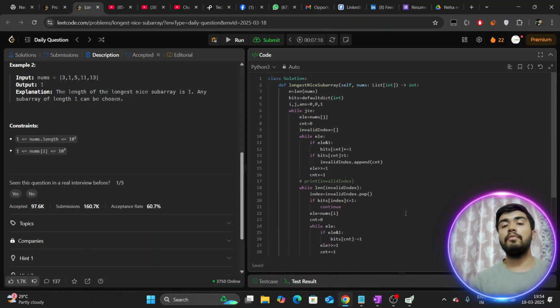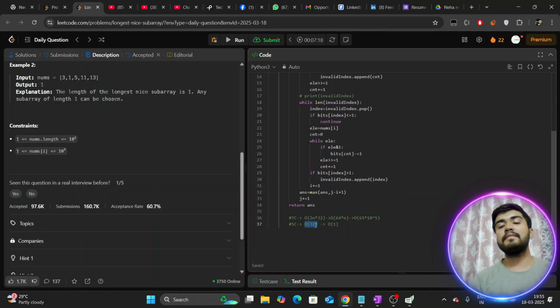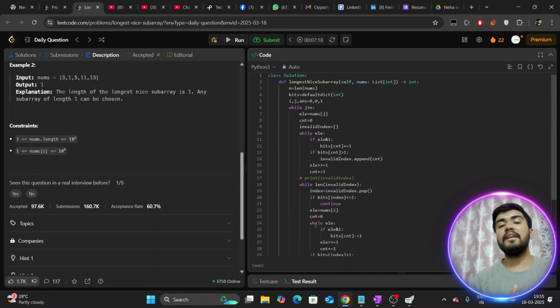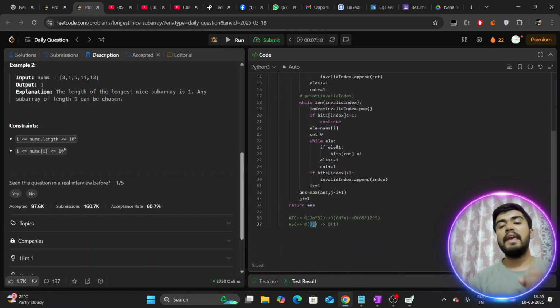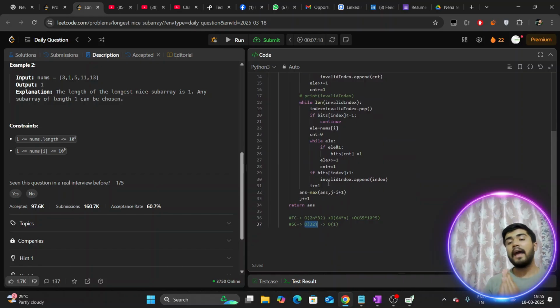Please say big O of 32 and mention that since we can pinpoint the exact mathematical constant, we can consider it big O of 1. That is the most optimal solution I was able to come up with for this question.